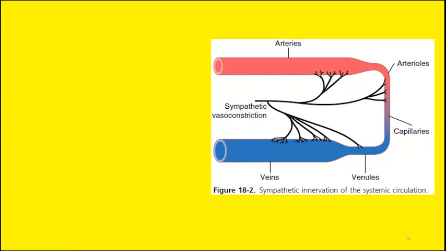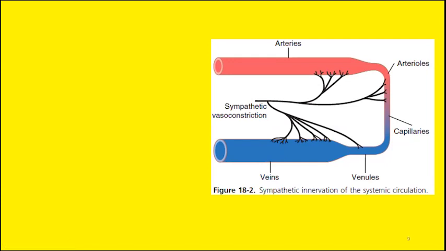You can see how sympathetic nerves are innervating different portions of the circulatory system. These sympathetic nerve fibers are supplying the arteries, these are supplying the arterioles, and these are similarly supplying the venules and veins.